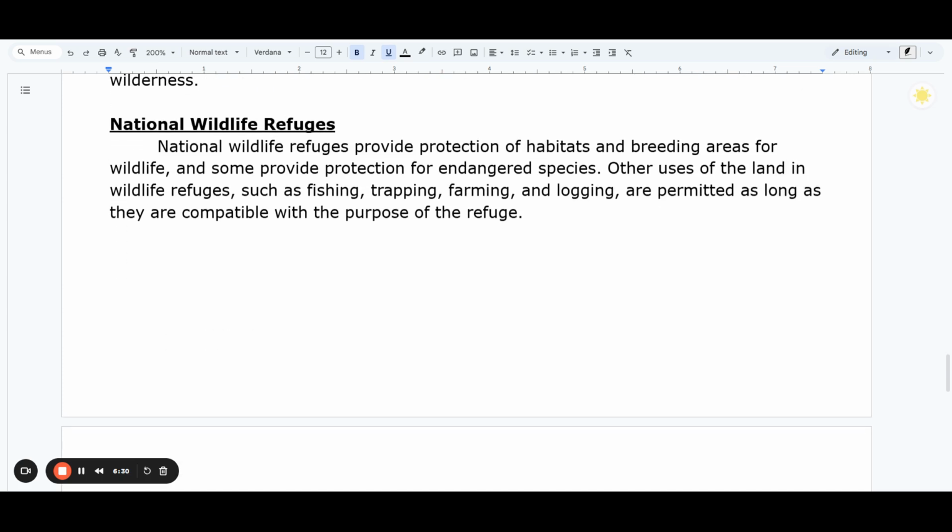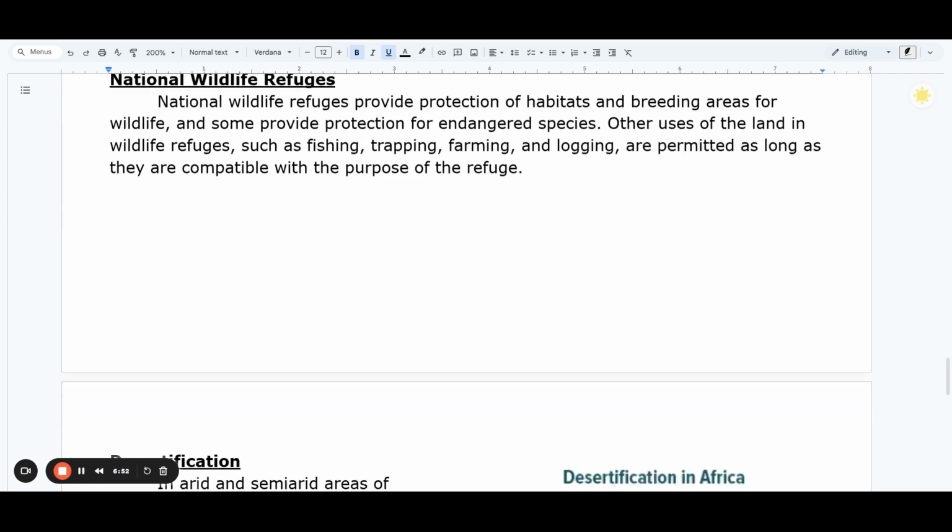National wildlife refuges. National wildlife refuges provide protection of habitats and breeding areas for wildlife, and some provide protection for endangered species. Other uses of the land in wildlife refuges, such as fishing, trapping, farming, and logging, are permitted as long as they are compatible with the purpose of the refuge.